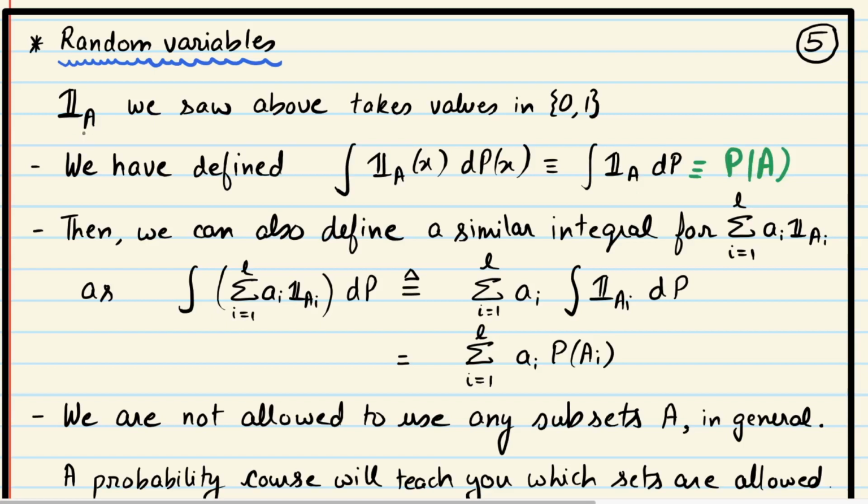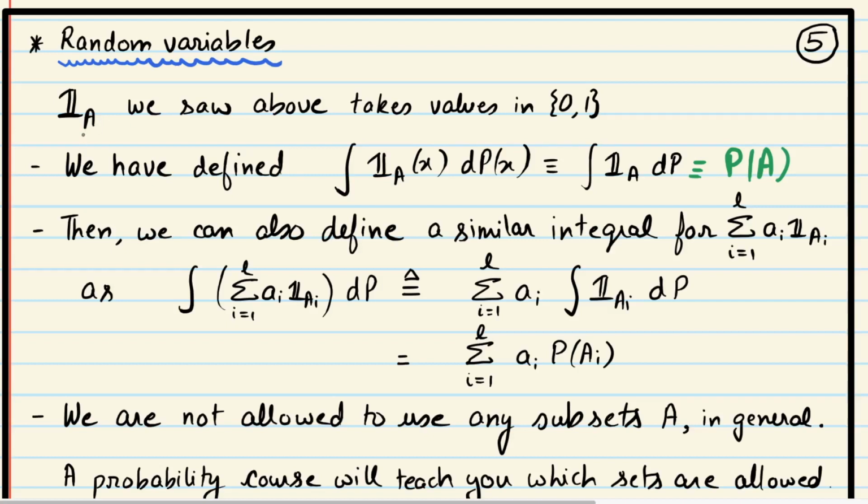So you can think of this indicator function of A also as a random variable. This is a very simple random variable. It just takes two values, 0 or 1, and it tells you if that event occurred or not. So for instance, if your underlying probability space is that of a 6-sided die and you're rolling a die, a random variable that we can think of is this indicator function of A, where A is just the even numbers, 2, 4, 6.